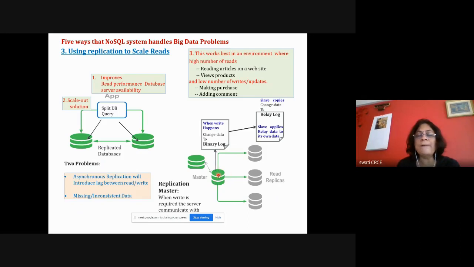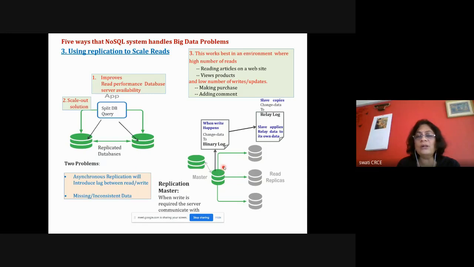For replicating the data, it will store the change, or the replication information, in a log called a binary log. The slaves also have a log called a relay log, and the master and slaves are in communication with each other.